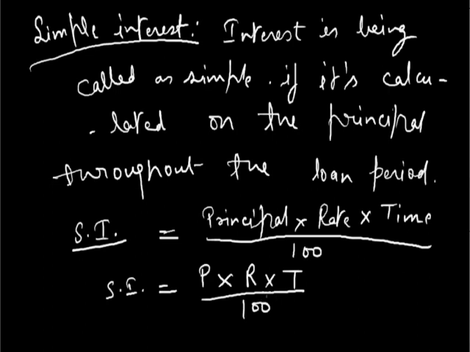So SI is equal to P multiplied by R multiplied by T divided by 100. Now you are familiar with what is principal and what is time, but you don't know what this rate of interest is, which I am denoting here as capital R. R is rate of interest.